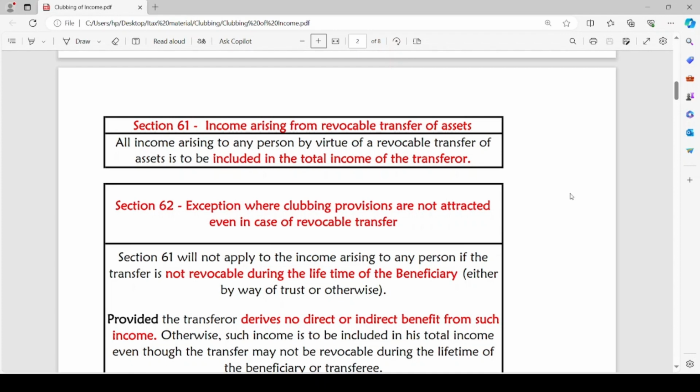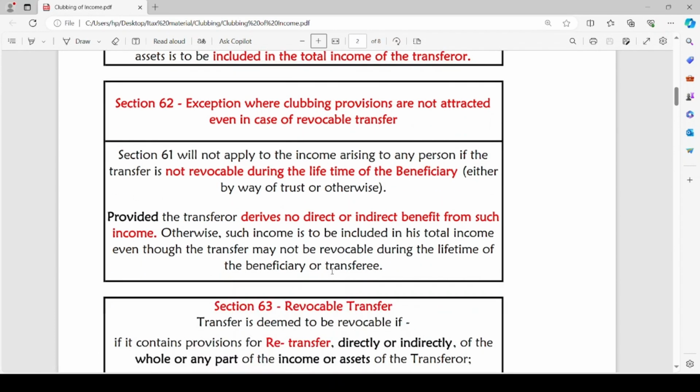So during the lifetime of the beneficiary, the transfer cannot be revoked. Only in such cases, clubbing provisions will not apply. The income on such asset will be taxable in the hands of the transferee only, provided the transferor derives no direct or indirect benefit from such income. The income will be taxable in the hands of the transferee only when the transferor derives no direct or indirect benefit from such income arising on the asset so transferred.